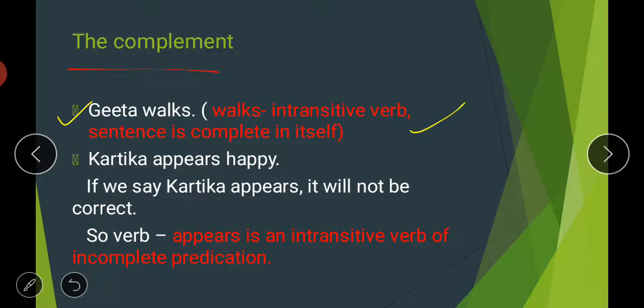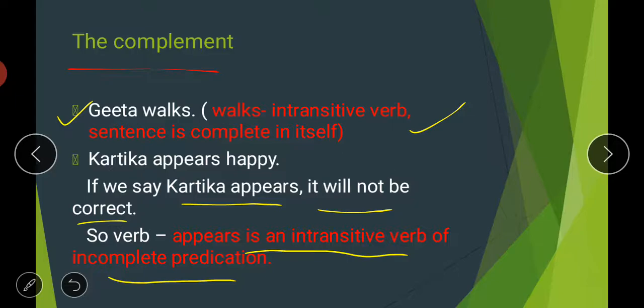Similarly, if we talk about Kartika appears happy, if we say only Kartika appears, it will not be correct. It doesn't make any sense. So the verb appears is an intransitive verb of incomplete predication. Happy is not an object, but a kind of state.